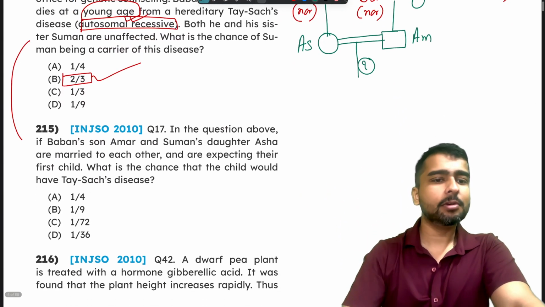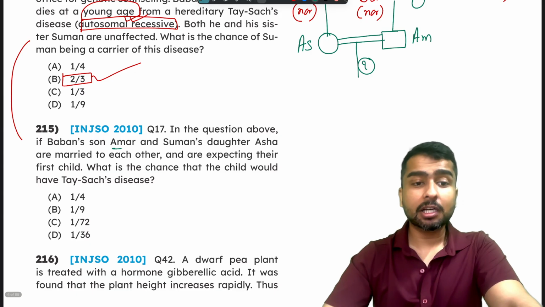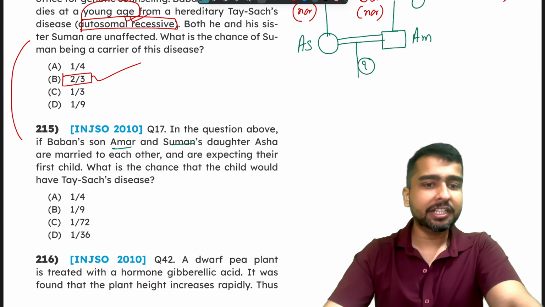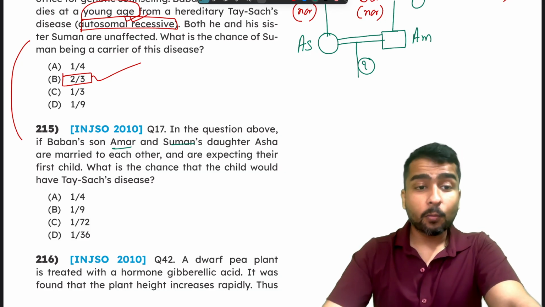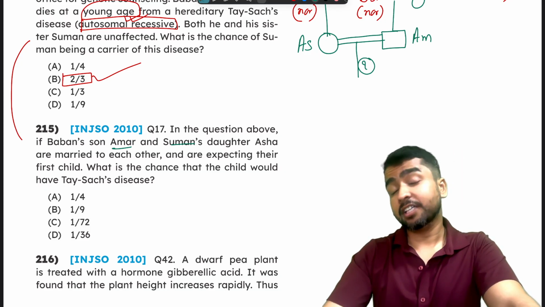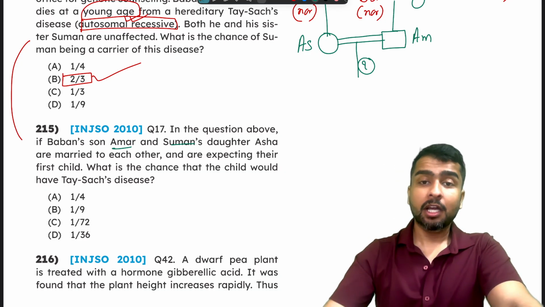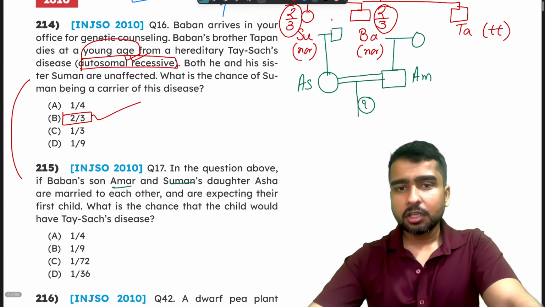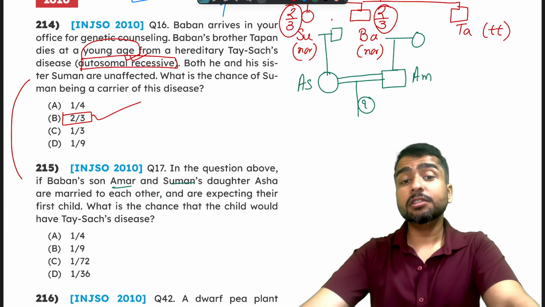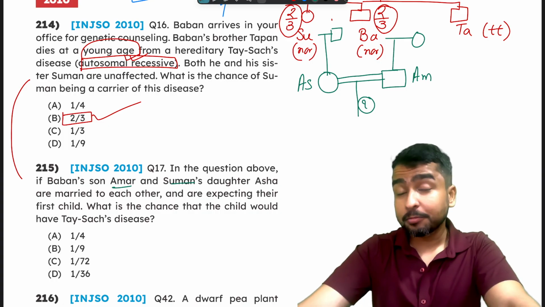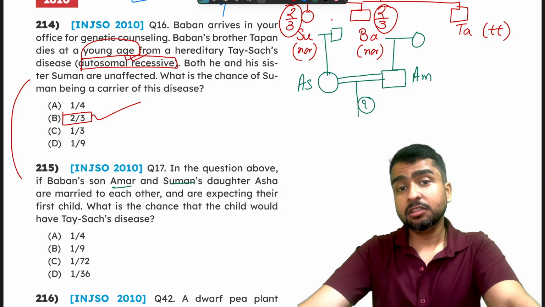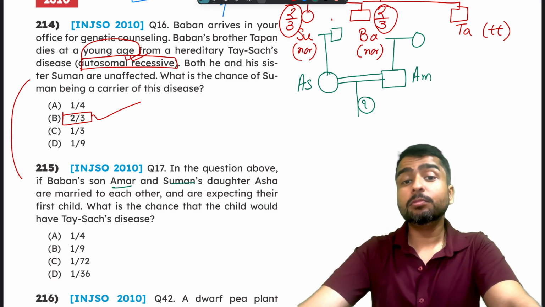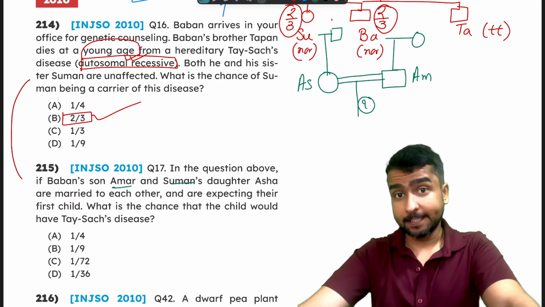So in the question above, Baban's son Amar and Suman's daughter Asha married and are expecting their first child. What is the chance that the child would have Tay-Sachs disease? Okay. Now, if Suman has a 2/3 probability of being a carrier, then there is a possibility that when Suman married the person, she must have passed the allele.